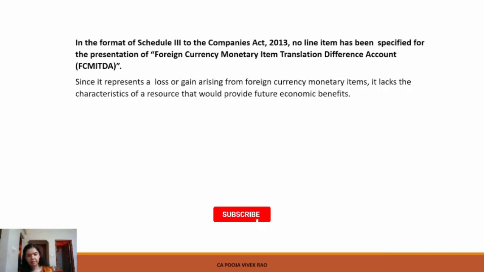The debit or credit balance in this account should be presented under the equity and liability section of the balance sheet, specifically under the head reserves and surplus as a separate line item, while preparing the financial statement in accordance with Schedule 3 of the Companies Act 2013.